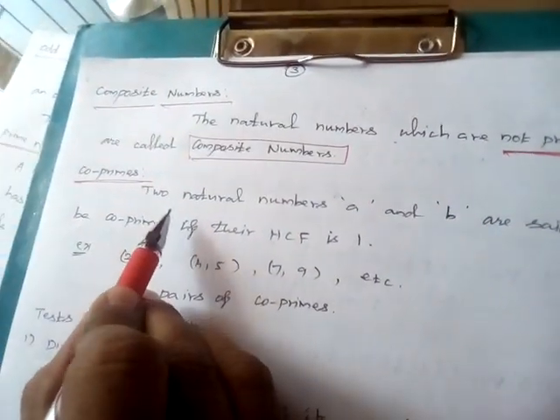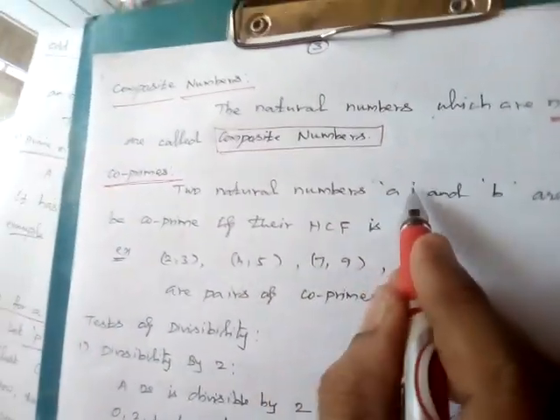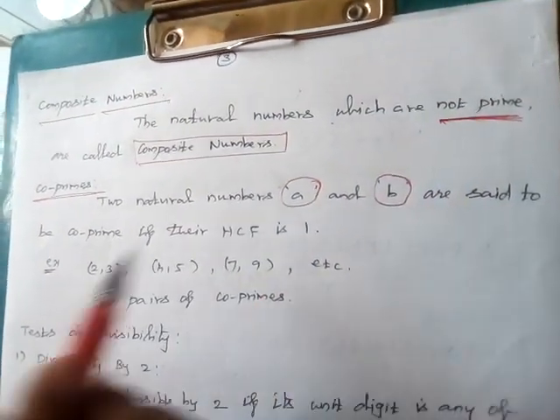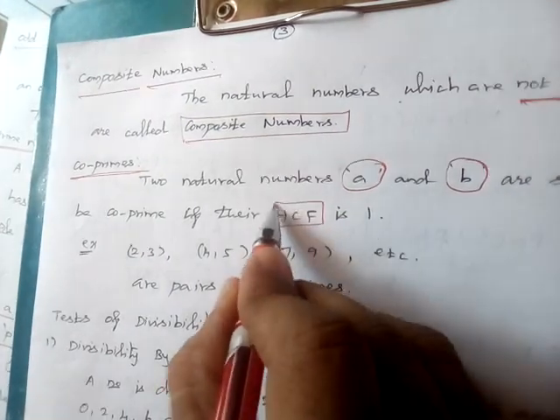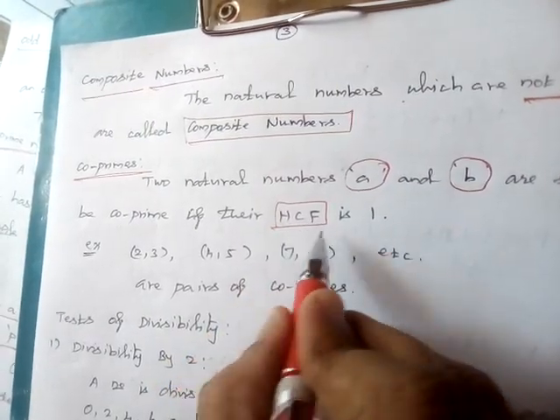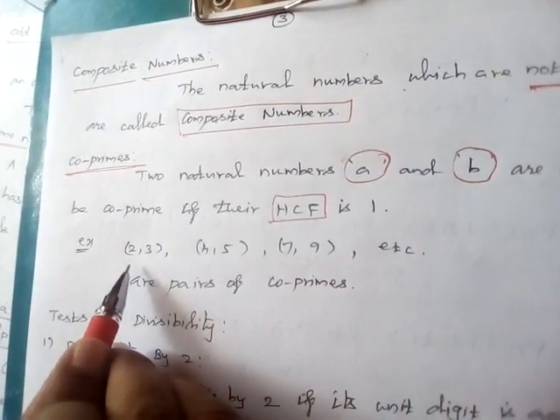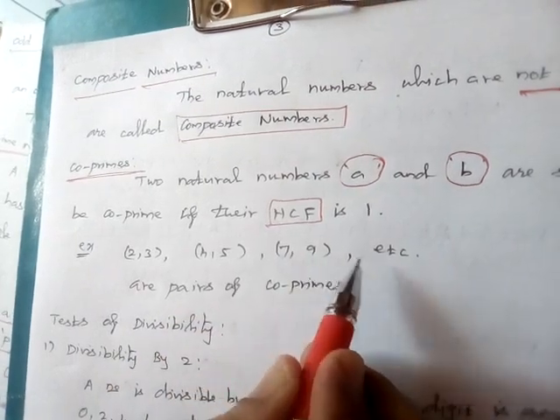Next, co-prime numbers. What are co-prime numbers? Two natural numbers, small a and small b, are said to be co-prime if their HCF, highest common factor, is 1. For example, we can take the pairs 2 and 3, 4 and 5, 7 and 9.